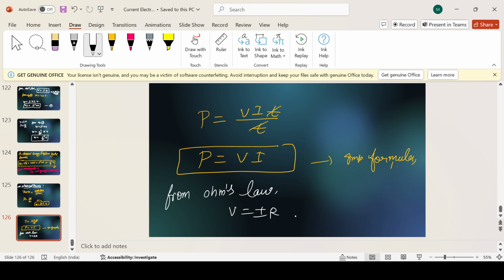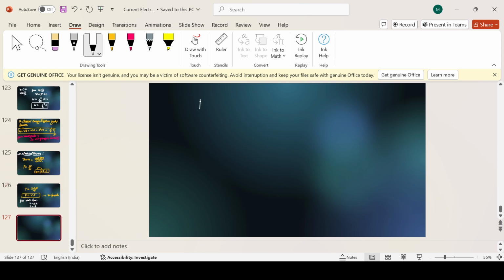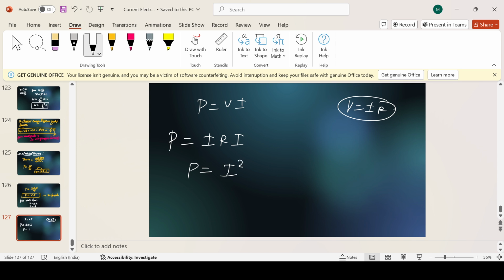So one we will get V equals IR and another one can be written as I equals V by R. When we put the values individually for both of them, we'll get two formulas. Instead of V in VI we write V equals IR. So it will be P equals IRI, that is P equals I square R. Got it everyone?